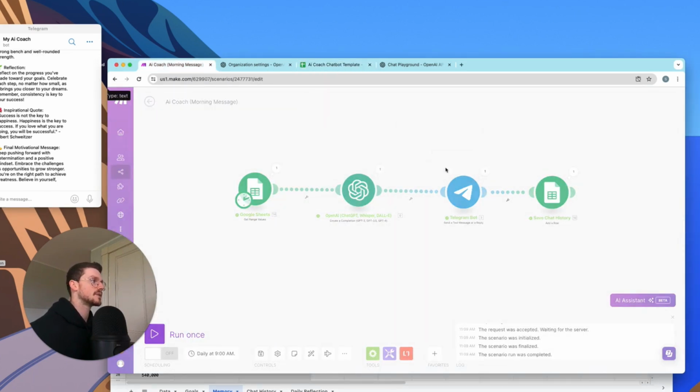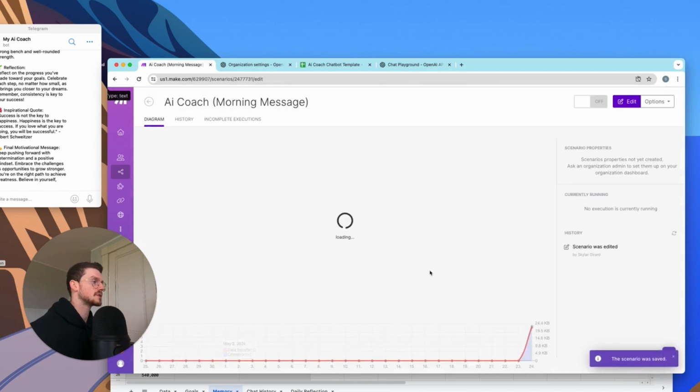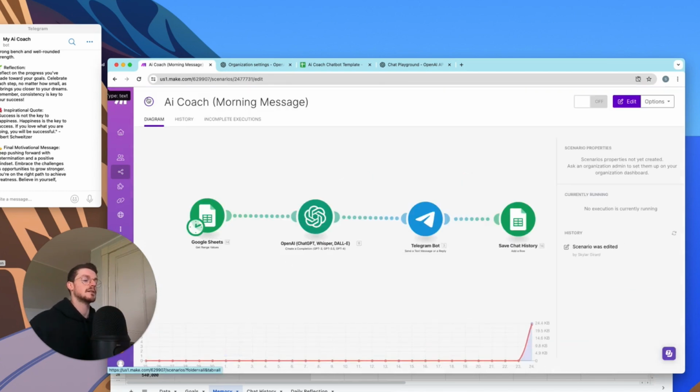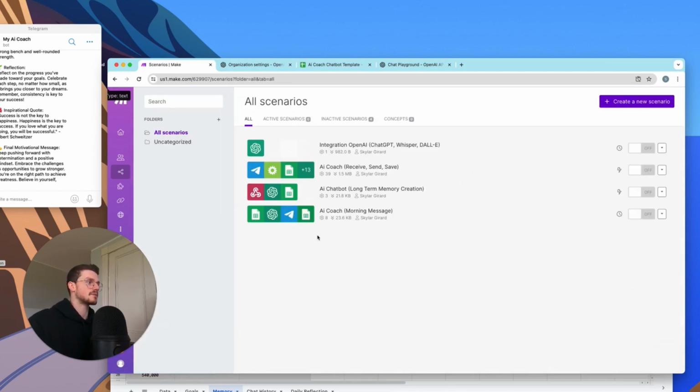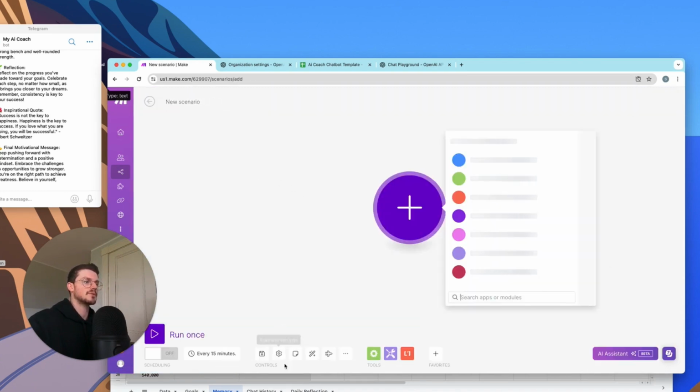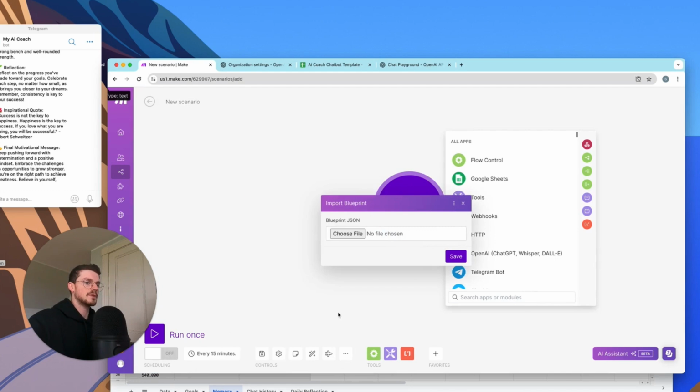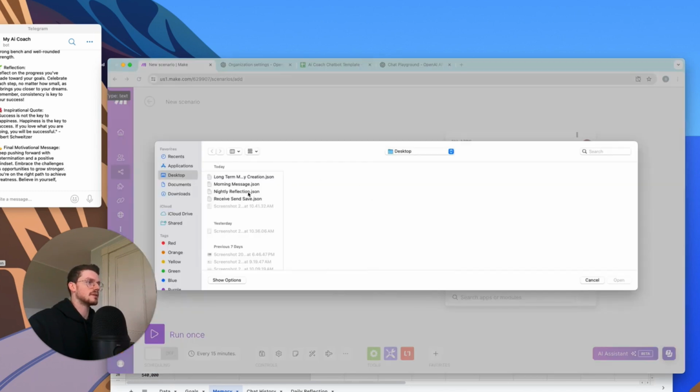Next up, so we save that. Again, you want to schedule this, but like I said, I have the free version of this software, so I'm not going to schedule it because you can only schedule two at a time. You're going to create another one. We're going to import, and this is going to be the nightly reflection.